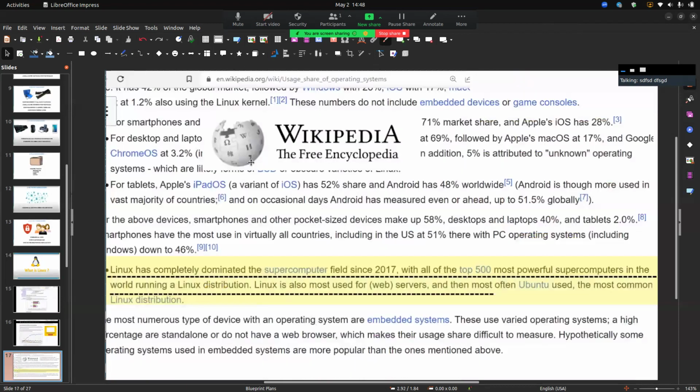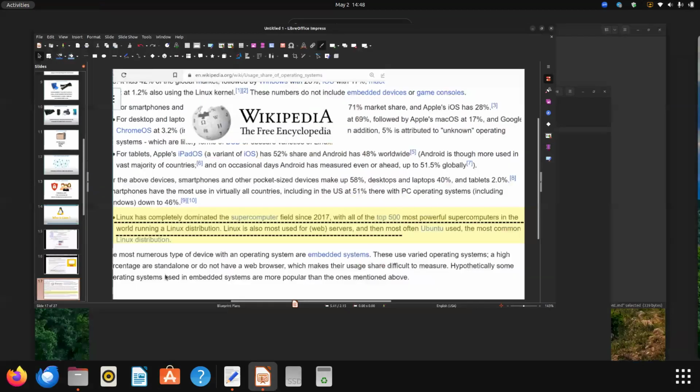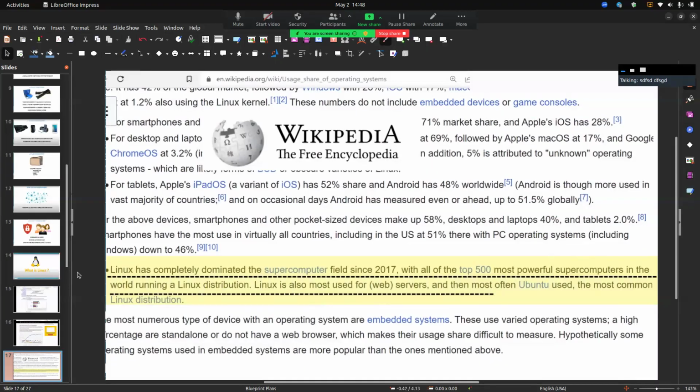If we go to Wikipedia, Wikipedia says that Linux has completely dominated the supercomputer field since 2017, with all of the top 500 most powerful supercomputers in the world running a Linux distribution. Linux is also most used for web servers, and Ubuntu, this is my computer and my operating system, is the most common Linux distribution.